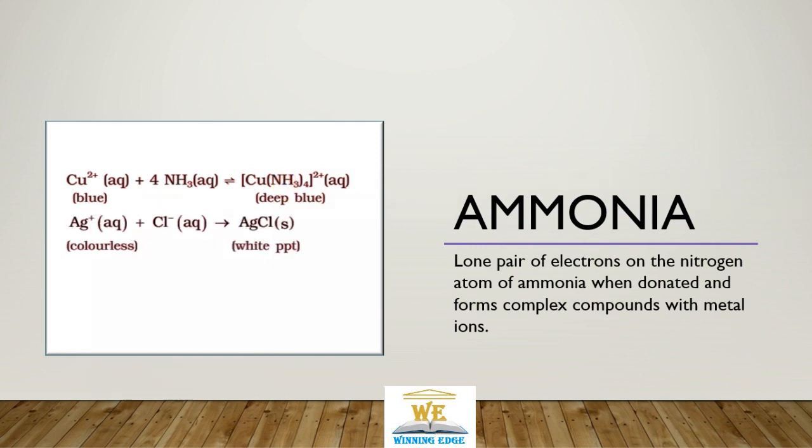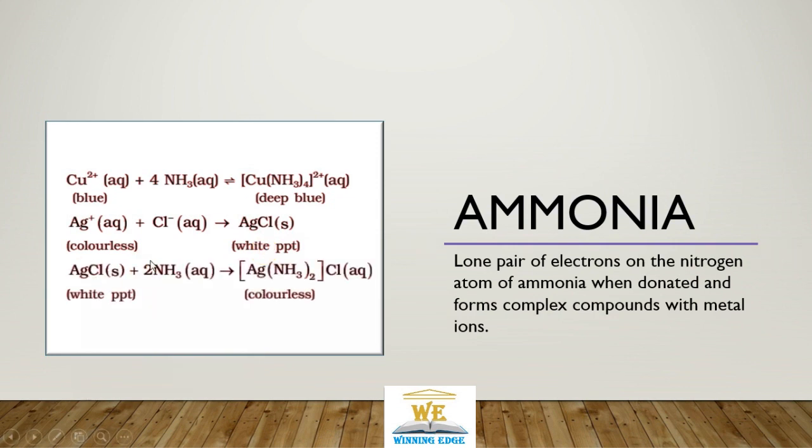Silver chloride precipitate is white in nature. If we pass ammonia gas into this precipitated silver chloride, what happens? It will solubilize the precipitate, making an ammoniacal silver complex, which is colorless again.